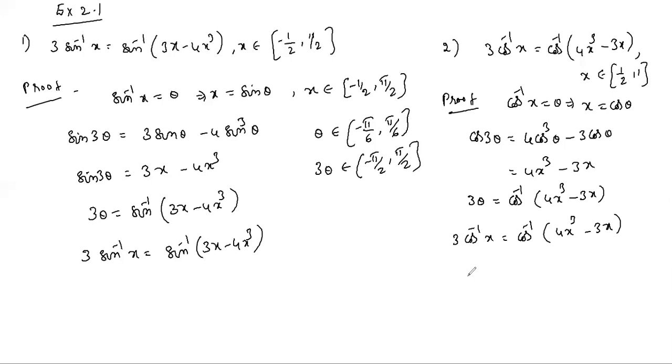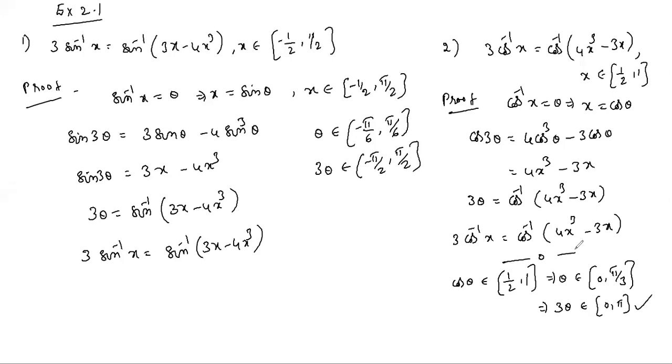Here also the same: x belongs to 1 by 2 to 1 means cos theta belongs to 1 by 2 to 1. In place, so theta belongs to 0 to pi by 3. If you multiply with 3, 3 theta belongs to 0 to pi. This is the principal value. So that's why we are writing it.